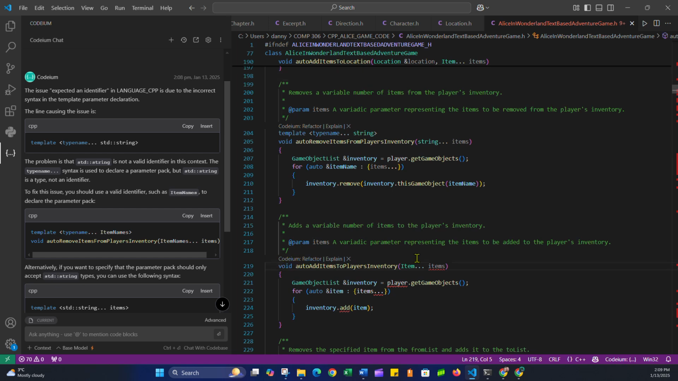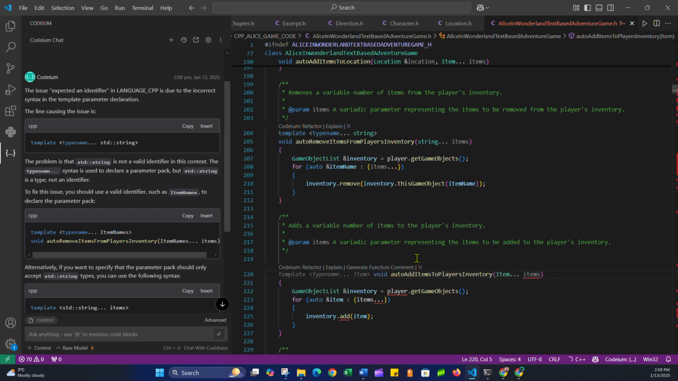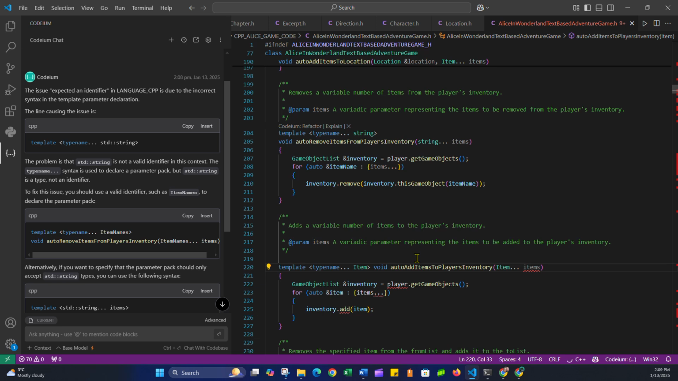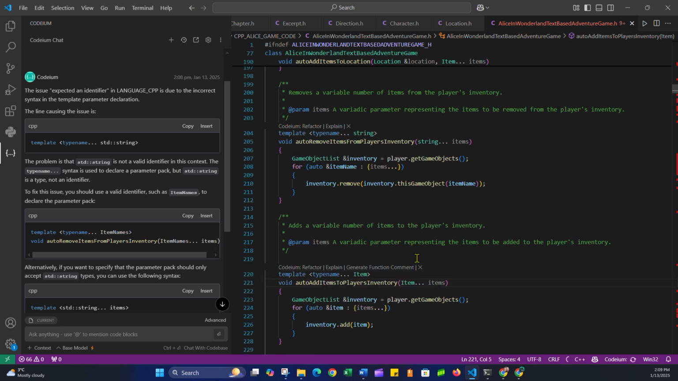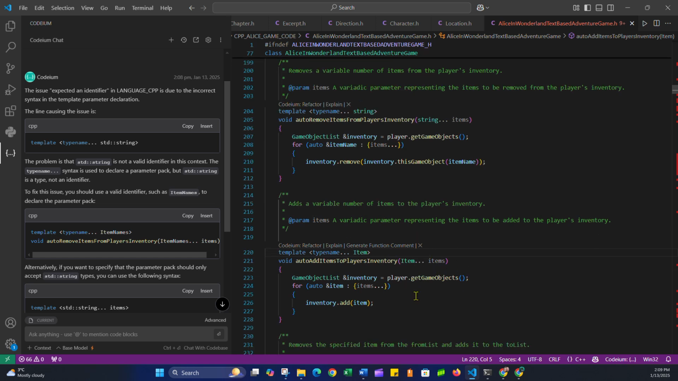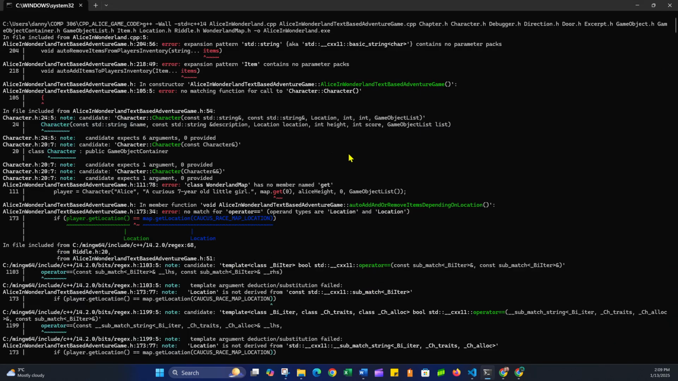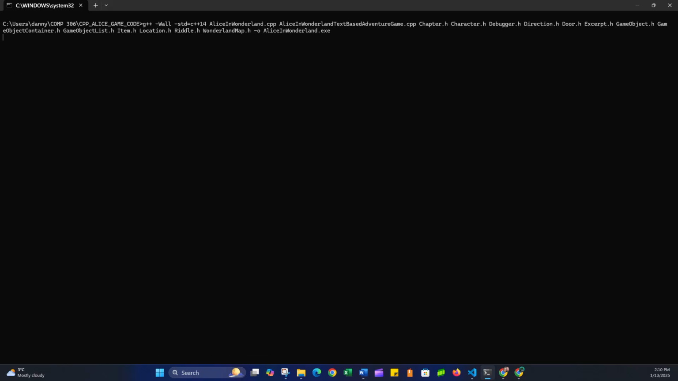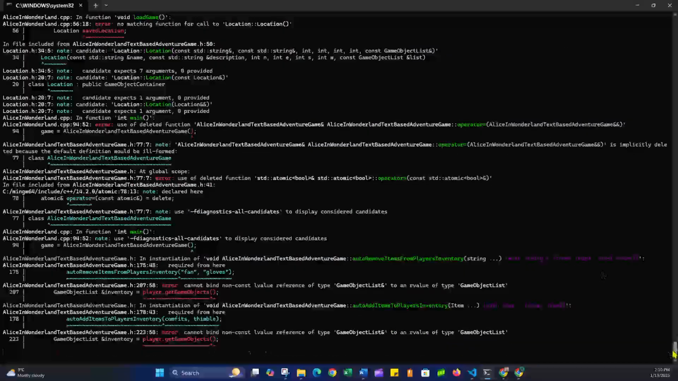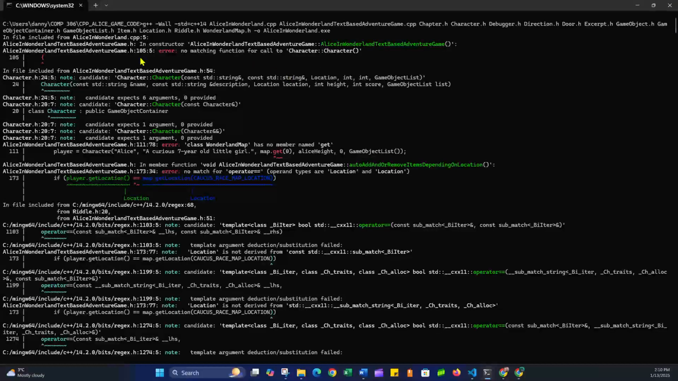Down here, same thing. Template of typename ... item, and it'll take a variable number of items. I'm going to save this. I'll look into that after, but we'll see that the errors will go away. So at the end of the day, that's all I care about, making the code work. So those errors went away. Again, this is just a new error, and we'll figure that out in the next video.